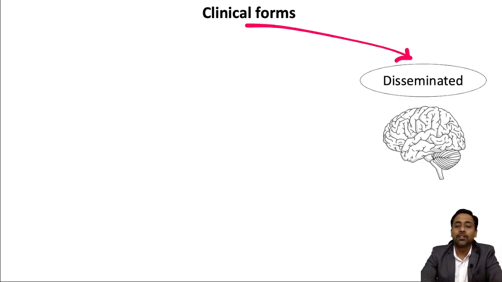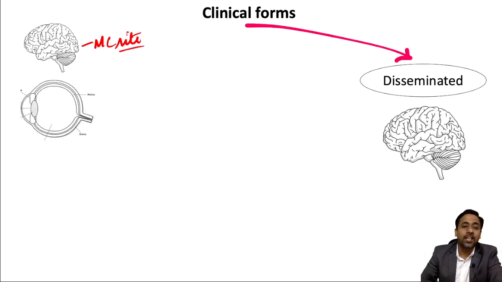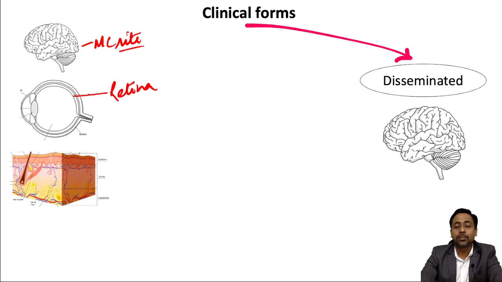Now the third clinical form which we see is disseminated, and it may disseminate to the brain, which is the most common site for dissemination, okay, followed by the eye, where it can most commonly involve the retina, or it may involve the skin and subcutaneous tissues or kidney.